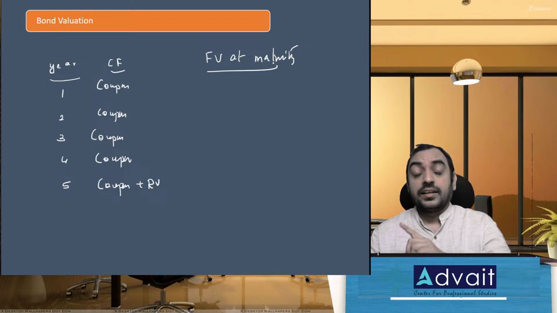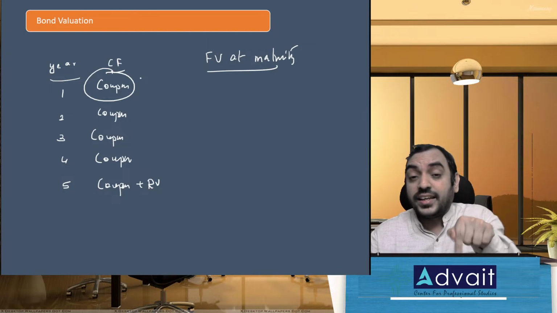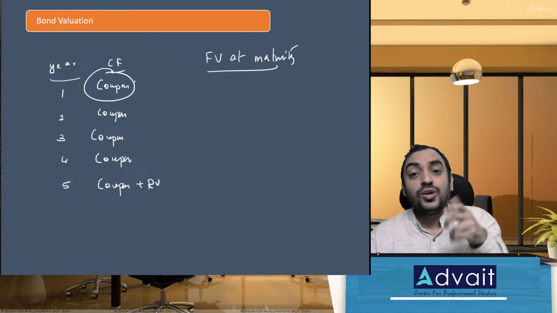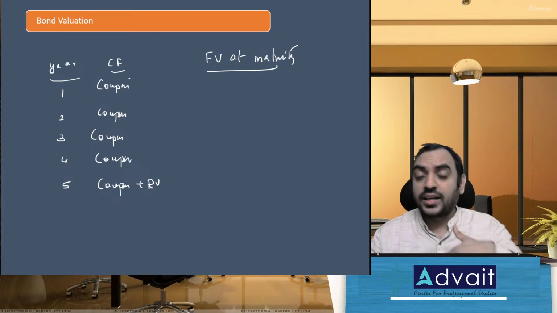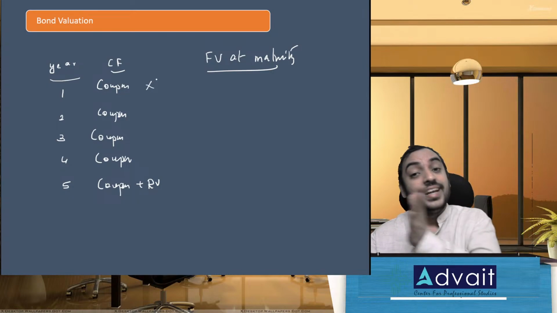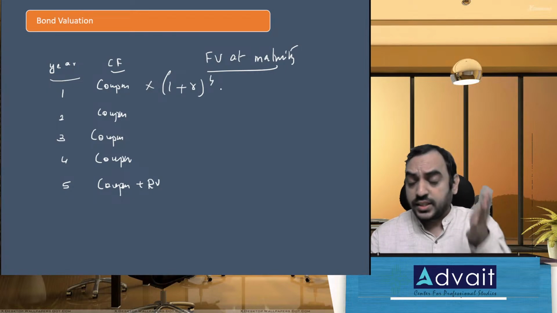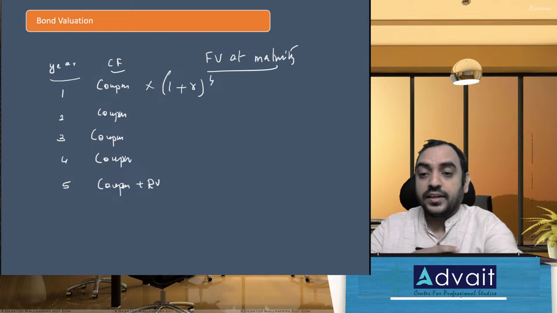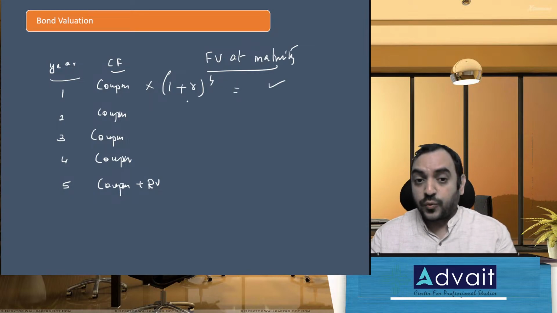Now, the first year amount I receive as coupon, in which bond do I invest? Not at YTM. I look at the market. What are the investable opportunities? Let me call it the cost of capital. This will be invested at the end of year 1 till year 5. So it is multiplied by 1 plus R to the power of 4, because from year 1, I'll get only till year 5.